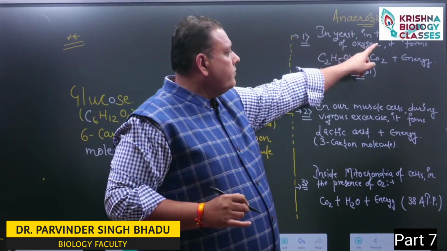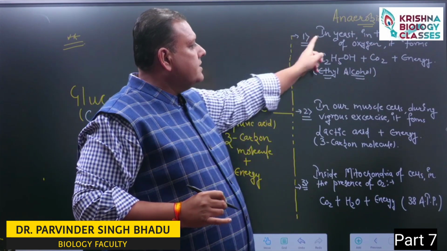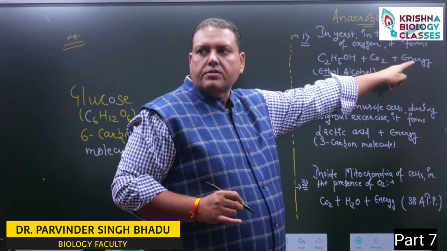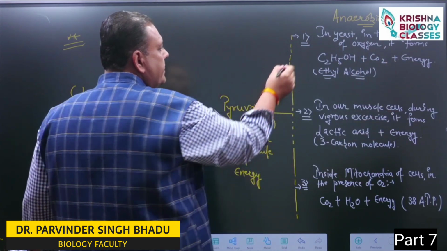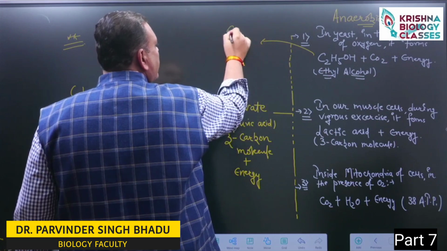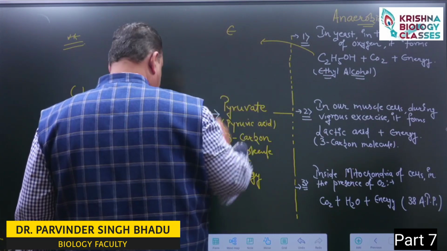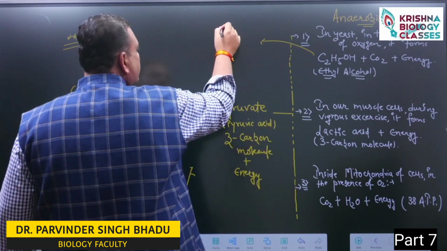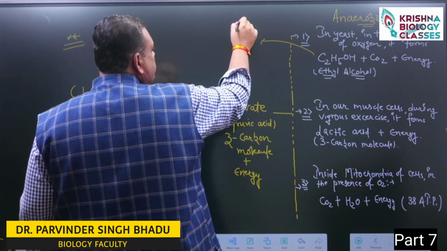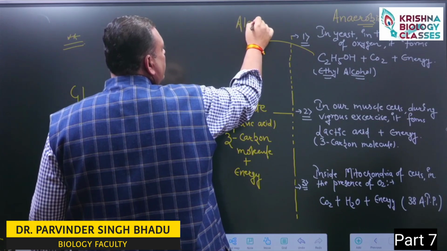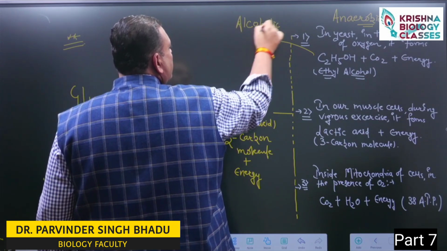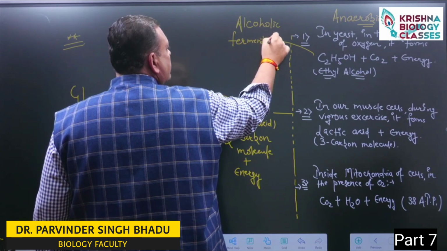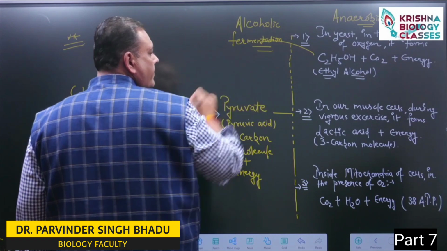In the absence of oxygen, this pyruvic acid gets converted into ethyl alcohol, carbon dioxide and energy. So commonly it is also known as alcoholic fermentation.